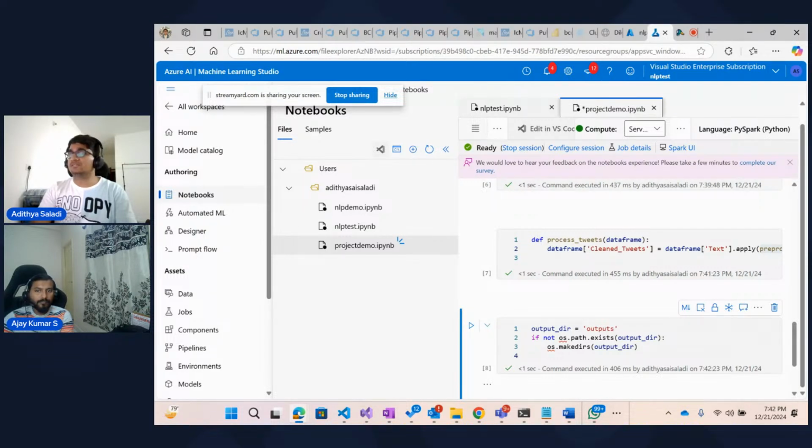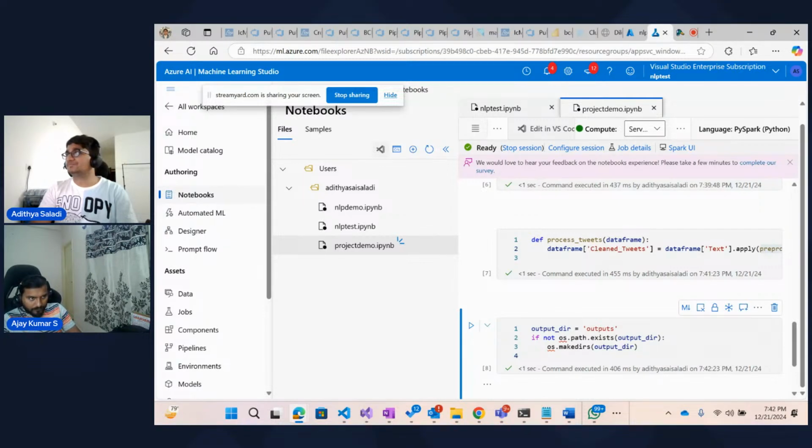If the path doesn't exist, that's when we are saying make dirs. I think this is a common function that we also use in the command prompt. So we are saying os.makedirs and passing the path. If that doesn't exist, it will create a new folder called outputs, right?